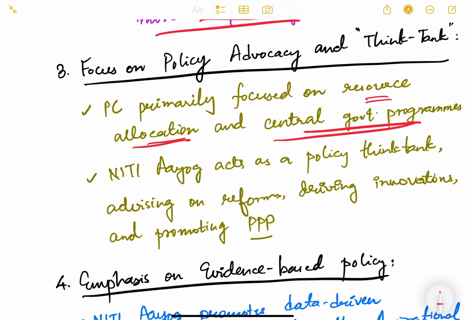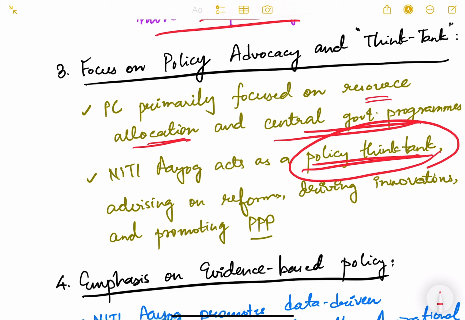So there was more focus on how much funds will be allocated to which ministry, to which program. However, that is not the job of a centralized agency. The job of the centralized agency is basically to act as a policy think tank. So that is what again changed. So NITI Aayog acted as a policy think tank rather than a body which will dictate resource allocation.